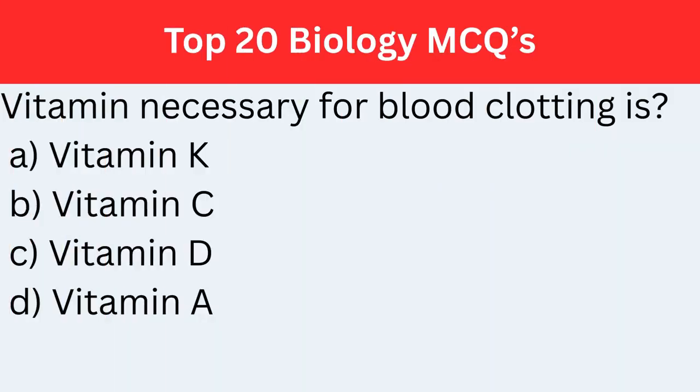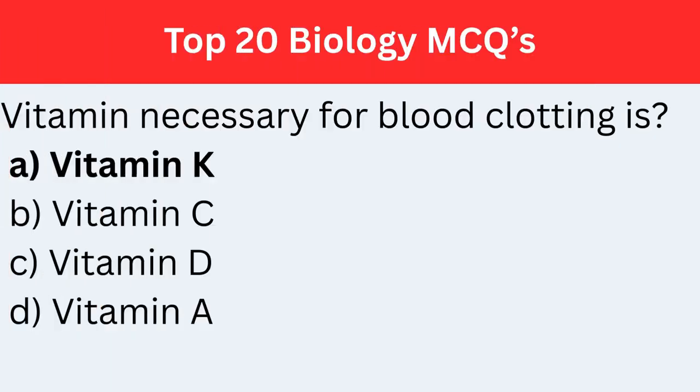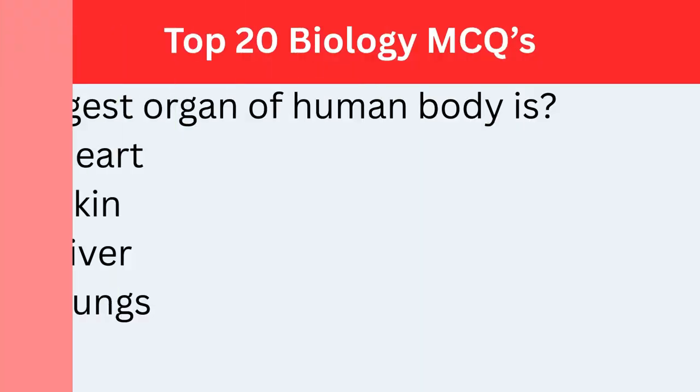Vitamin necessary for blood clotting is... The correct answer is option A, vitamin K. Facts. Vitamin K is responsible for enabling blood clotting and preventing excessive bleeding. Vitamin C is responsible for boosting immunity and preventing scurvy. Vitamin D is responsible for strengthening bones by helping calcium absorption. Vitamin A is responsible for maintaining good vision and healthy skin.